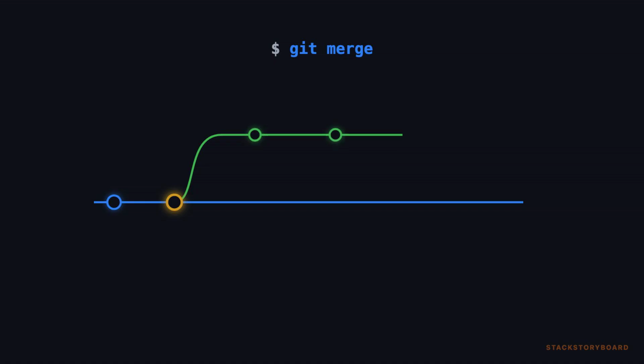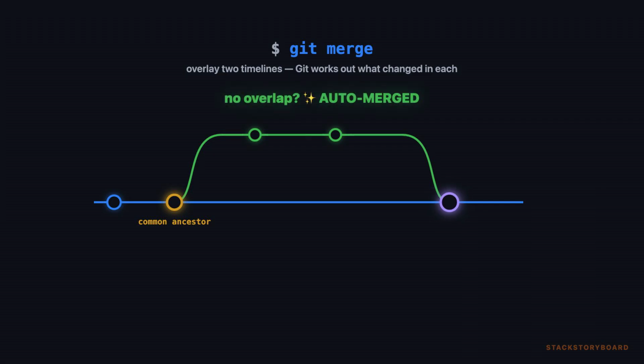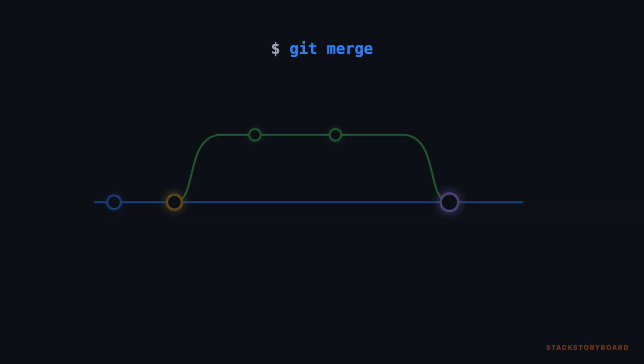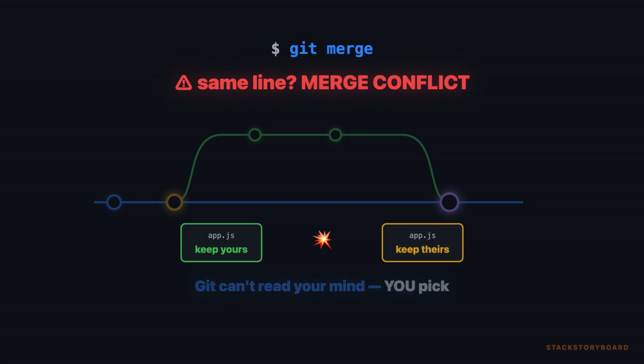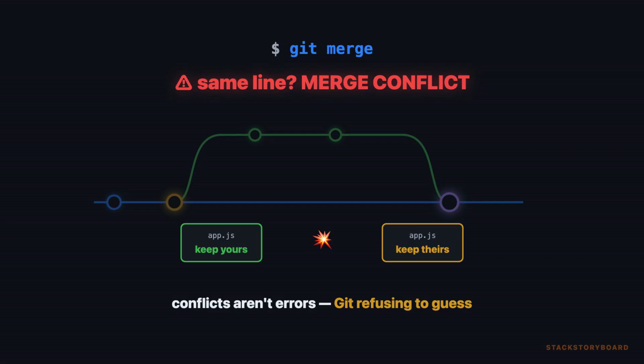Now you want those changes back in the main timeline. That's Git merge. Think of it like overlaying 2 albums. Git finds the common ancestor, the last photo both branches shared, and works out what changed in each. If the changes don't overlap, it auto-merges into a new combined snapshot. But if you both moved the same couch, merge conflict again. Git can't read your mind. You pick which version stays. Conflicts aren't errors. They're Git refusing to guess.